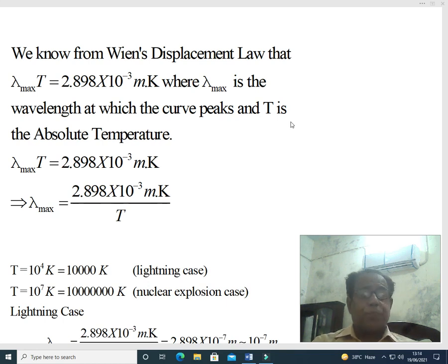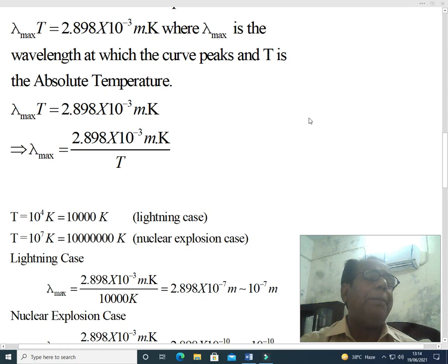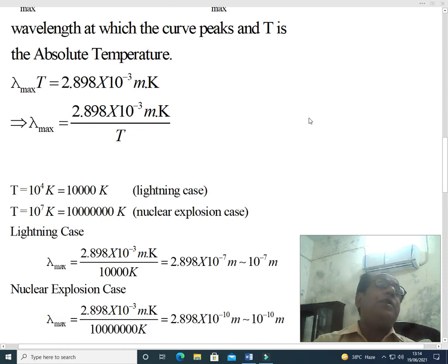In the next step, lambda max becomes equal to 2.898 into 10 to power minus 3 meter Kelvin divided by T, because absolute temperature T, which was being multiplied with lambda max on the left hand side, is divided after being shifted to the other side of the equality.